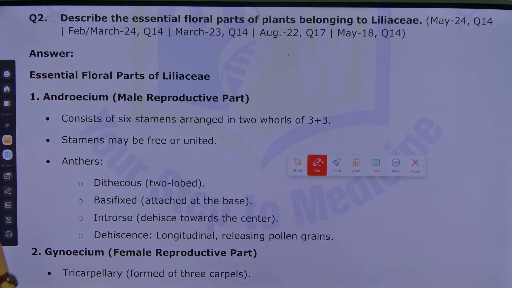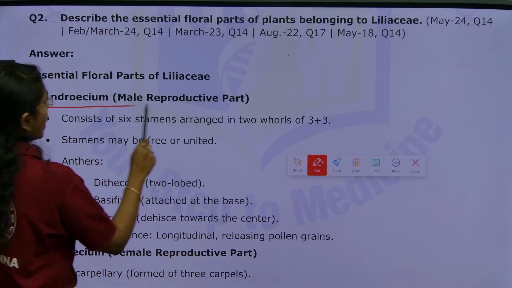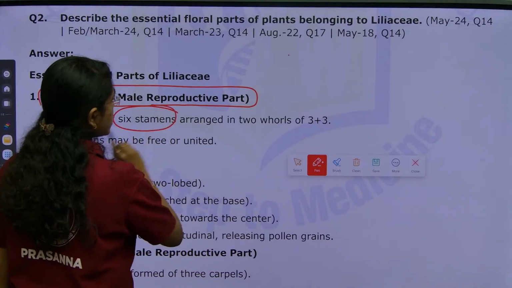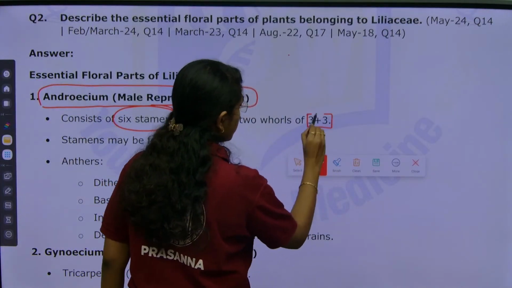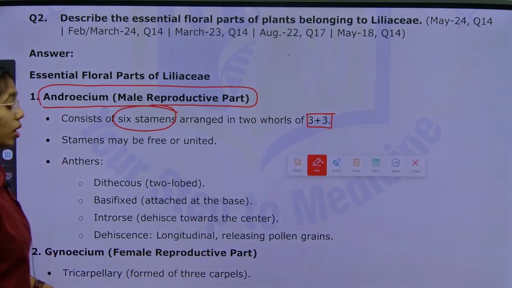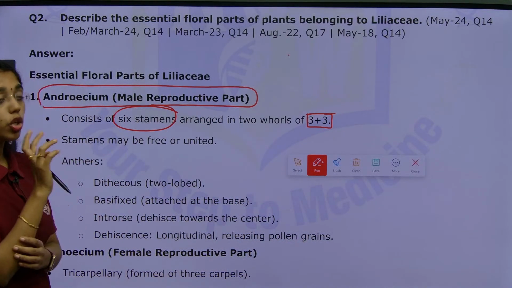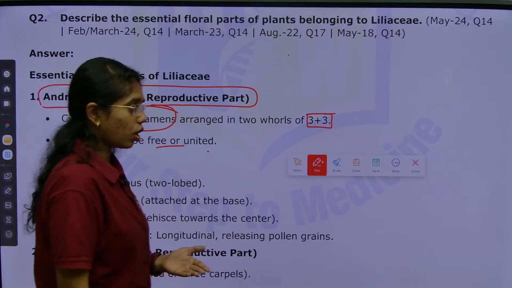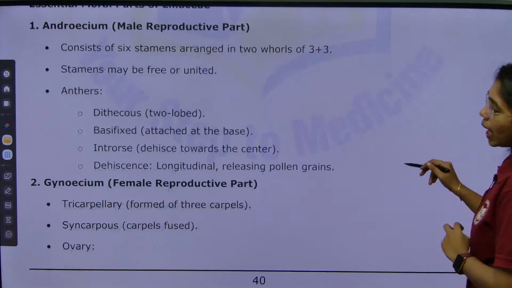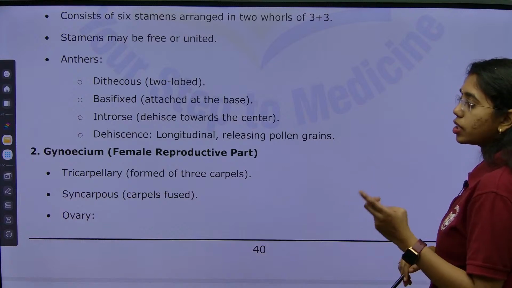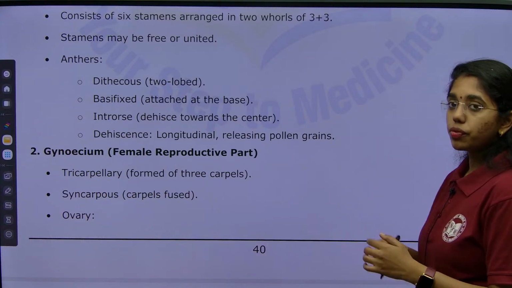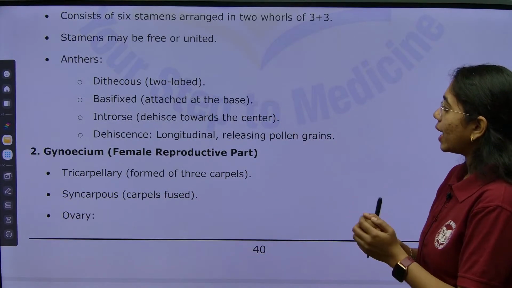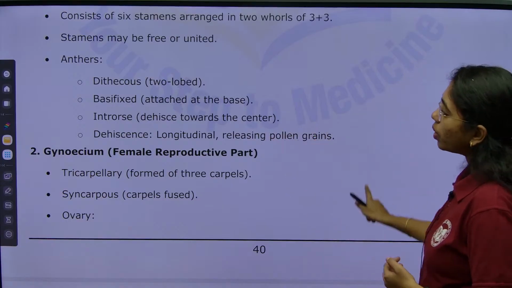Essential floral parts of Liliaceae: first is the androecium, the male reproductive part. It consists of 6 stamens in 2 whorls, that is 3 plus 3. Stamens may be free or united based on different genera of this family. Anthers are dithecous, meaning they have 2 lobes. Basifixed, which are fixed at the base. Introrse, dehiscence is from inside and longitudinal. This will release pollen grains.